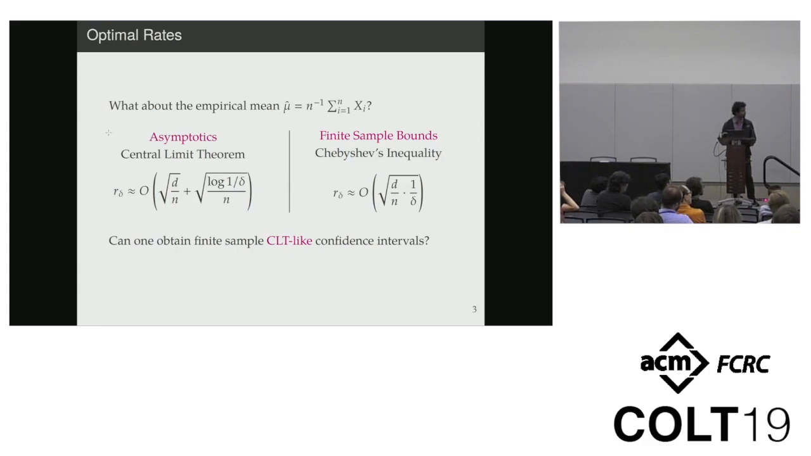The first thing you notice when you move from the asymptotic central limit theorem rate to the Chebyshev rate is that your dependence on the failure probability delta degrades from being logarithmic in 1 over delta to being polynomial in 1 over delta. And the second thing that you notice is the term that depends on the dimension d and the term that depends on the failure probability delta are additive for the central limit theorem rate, but they're multiplicative for the Chebyshev rate. And now the question that you might want to ask is, can we actually obtain the central limit theorem type confidence intervals in a finite sample setting?